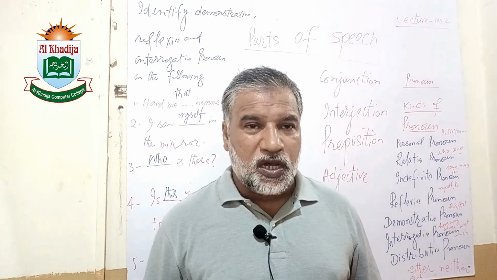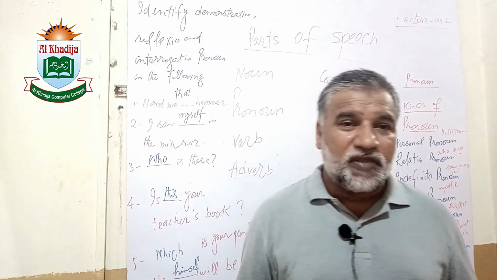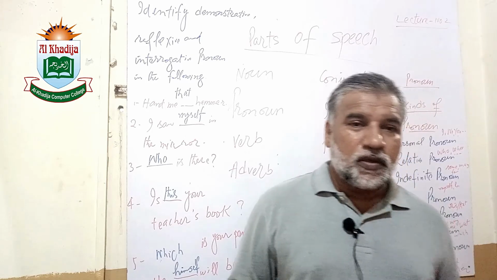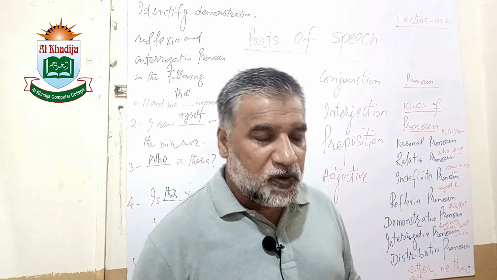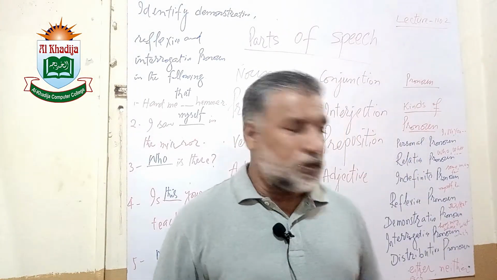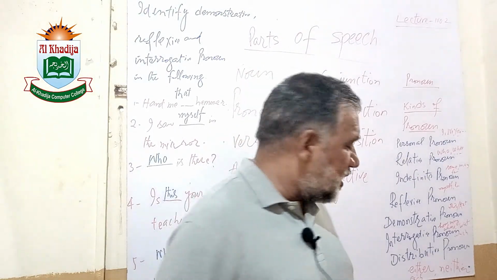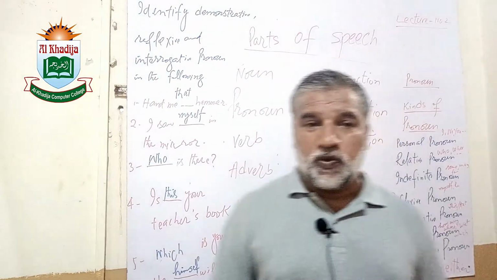These pronouns are called interrogative because they are interrogating something, like what, where, why. This kind of pronouns are covered in the domain of interrogative pronoun.